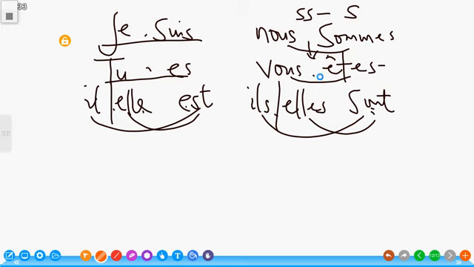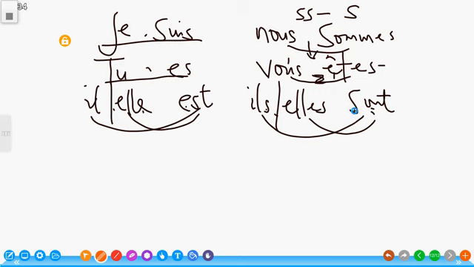We have a Z sound here. This is because when S is placed in between two vowels, like here, we have a vowel and we have a vowel, the S is pronounced as Z. Vous êtes. And the last one here we have ils sont and elles sont.